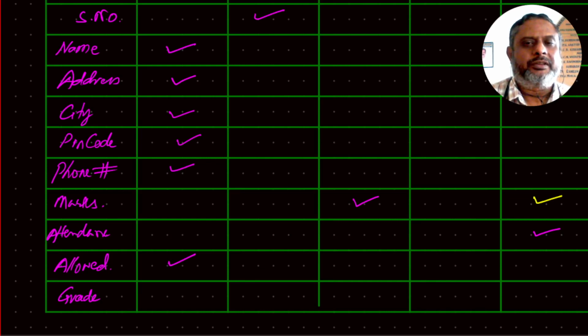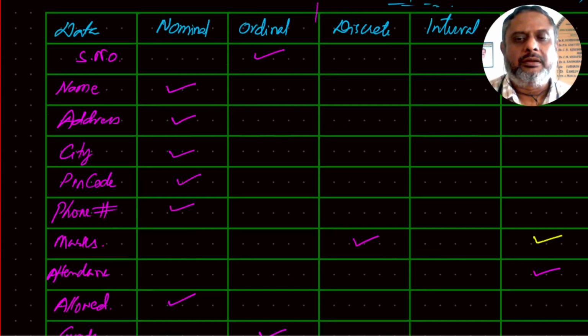But A plus plus has performed better than one who got A plus, or better than the one who got a grade of B. How much the difference is doesn't matter, but there is a difference. So there is an order in that. It speaks of quality, it cannot be measured. It's only qualitative, but it is an ordinal type of data.